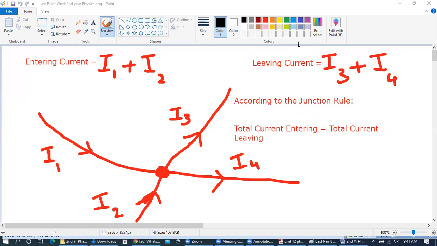So we are having two things. One thing we learned about is the rule related to the voltages, and that is the loop rule, and this is the junction rule. So for the loop, now let me again tell you the difference between these two things.